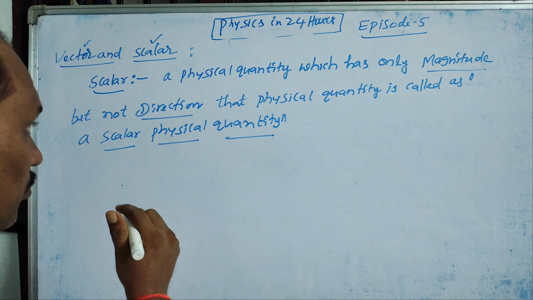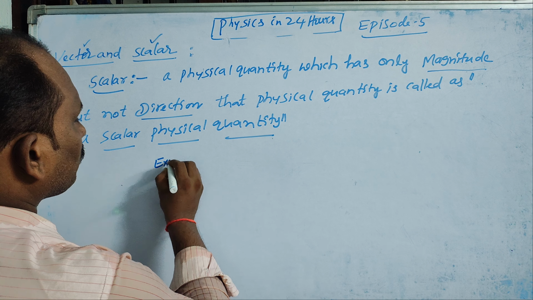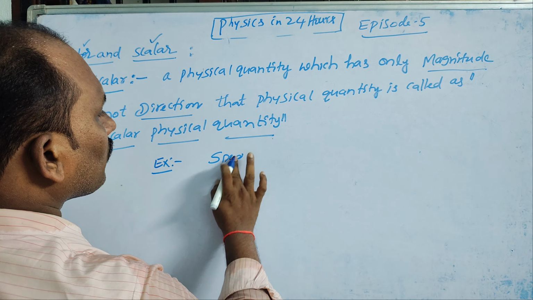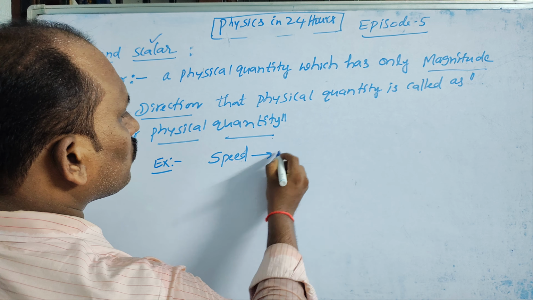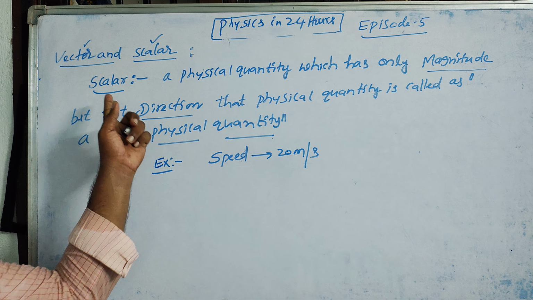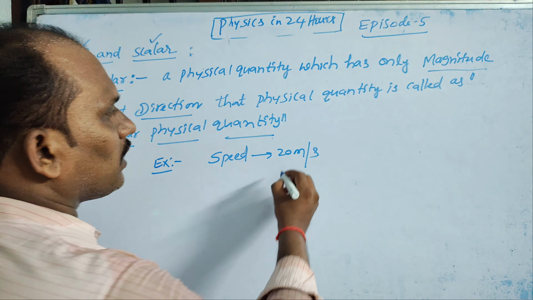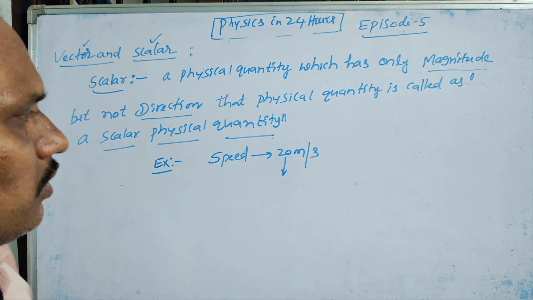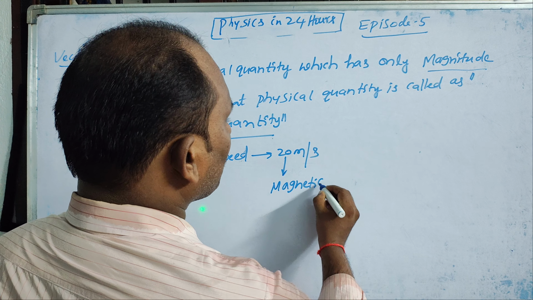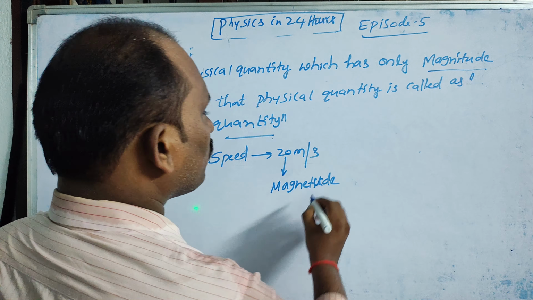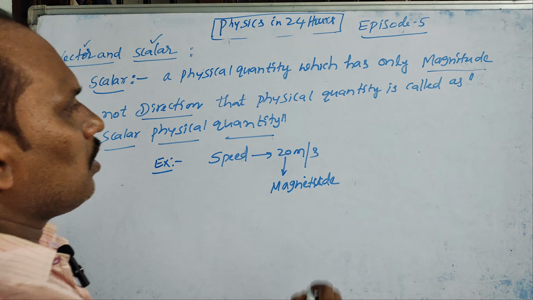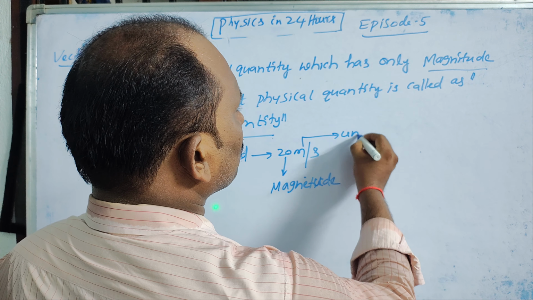Let's see an example: speed. Say 20 meter per second. Speed is the best example for a scalar quantity. What is the meaning of 20 here? 20 is the magnitude, the numeric magnitude, and meter per second is the unit.